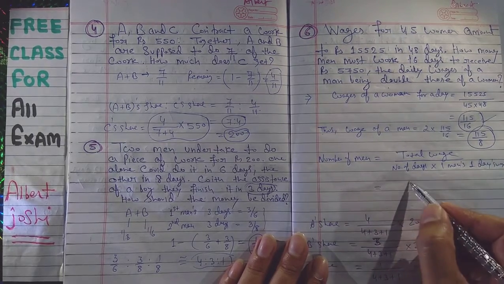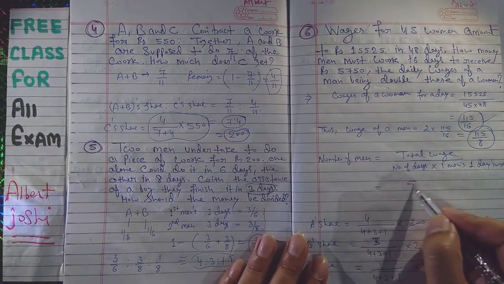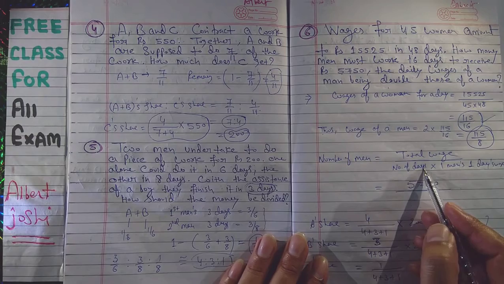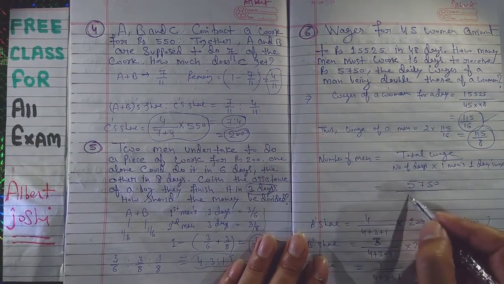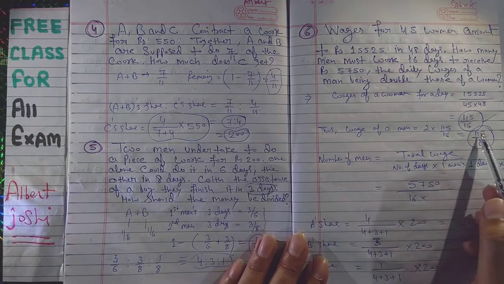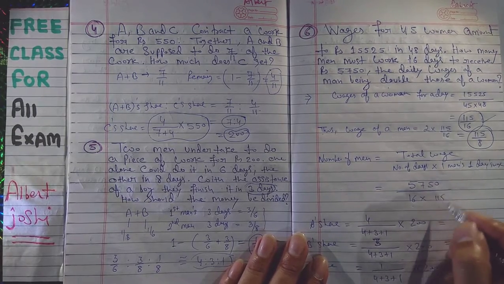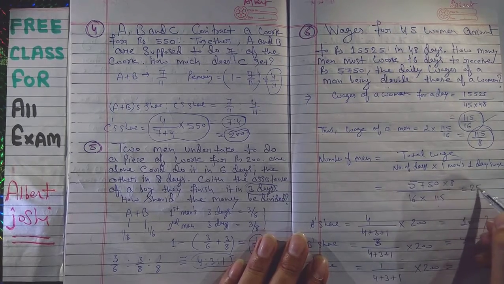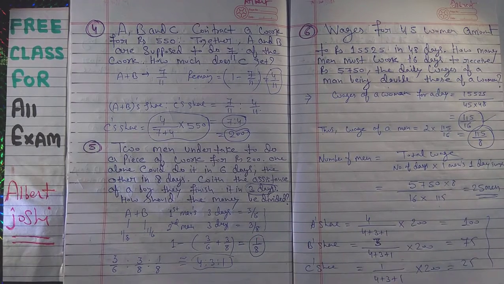In this condition, your total wage is 5750, and number of days is 16, into one man's wage, which is 115 upon 8. With 115 upon 8, the 8 will come here. If you calculate, it will be 25 men. This is the answer. Very simple.